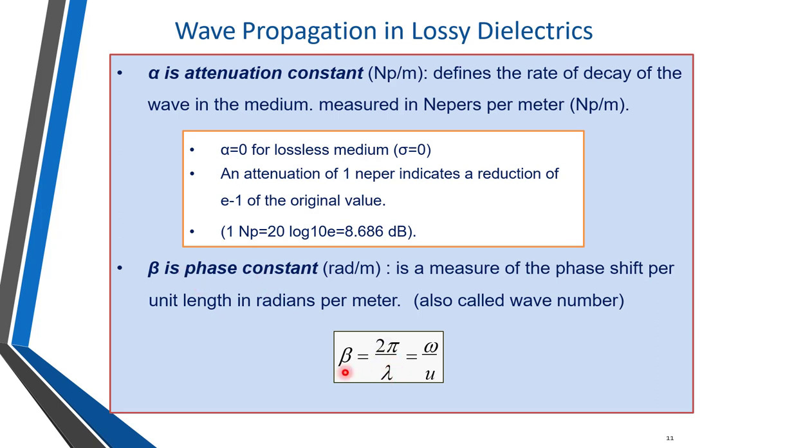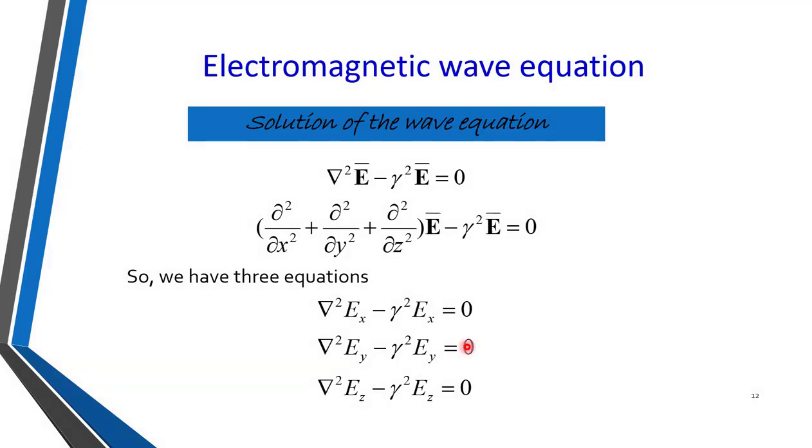So phase shift is a measure of phase shift per unit length. So 2 pi divided by lambda, we have to take the ratio of these two quantities, and that is equal to omega divided by small v. So we have already seen these equations. So beta is equal to omega by v, or it is also equal to 2 pi by lambda.